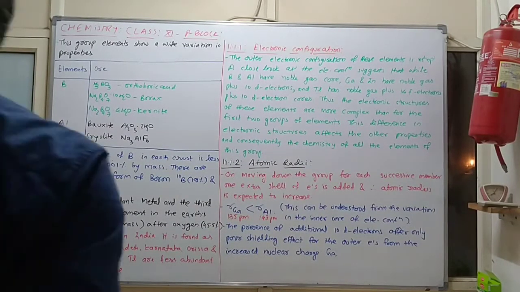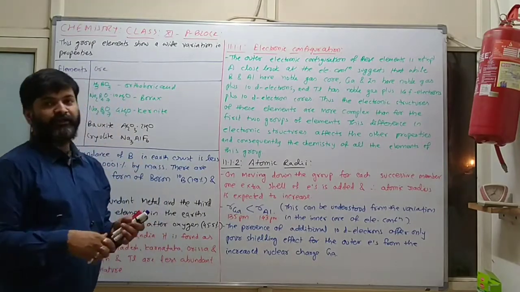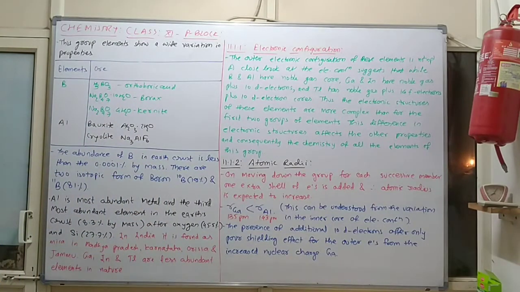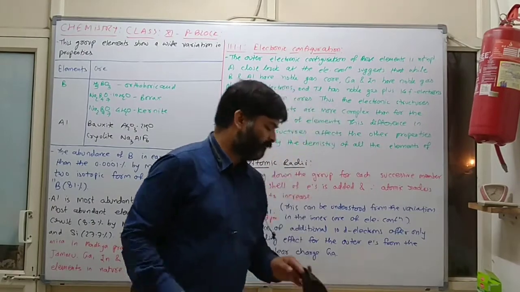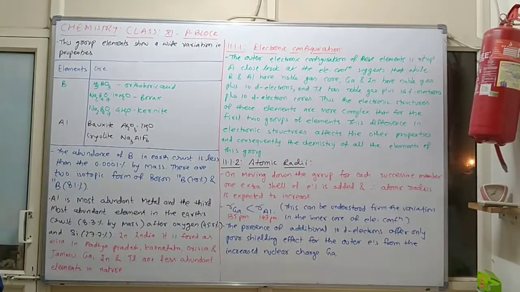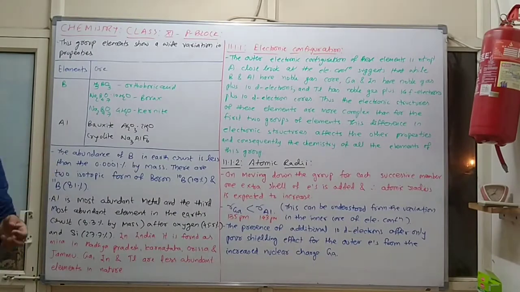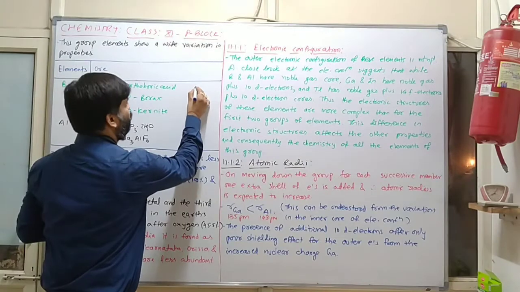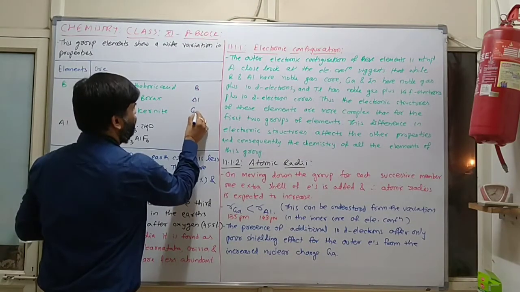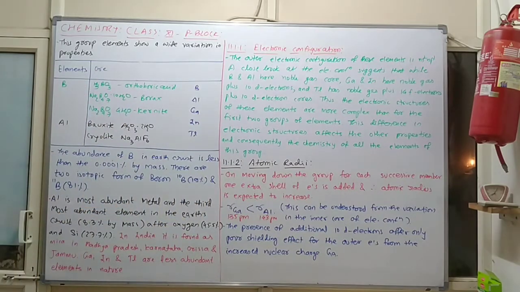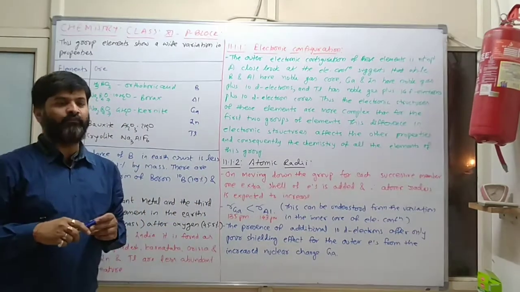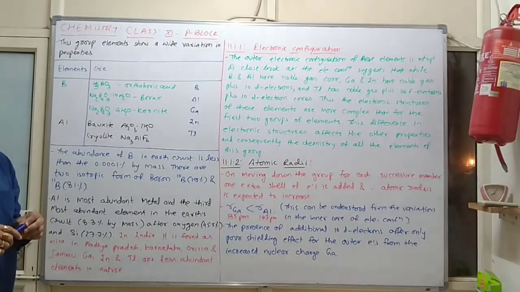Now, in case of p-block, the introduction is already completed. Now we will discuss group 13 with the help of the elements included here. In case of group 13, how many elements are there? Boron, aluminium, gallium, indium, thallium. These five elements come in group 13.